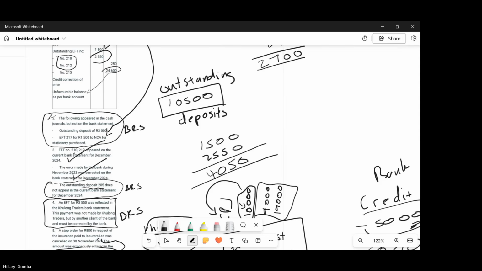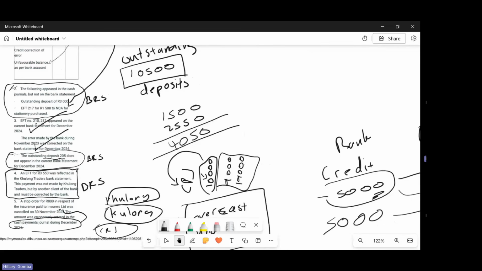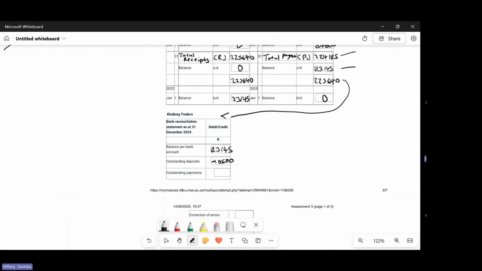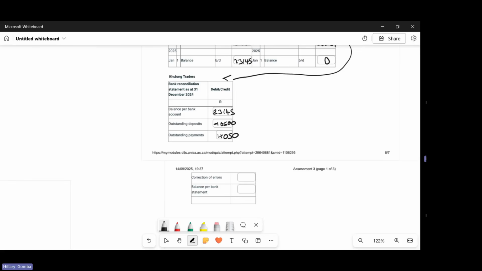Okay. So now we go to our outstanding payments. Outstanding payments said on the bank side, it will be on the debit. So you record it as it is without a negative, which is your 4050. And then you move to correction of errors.